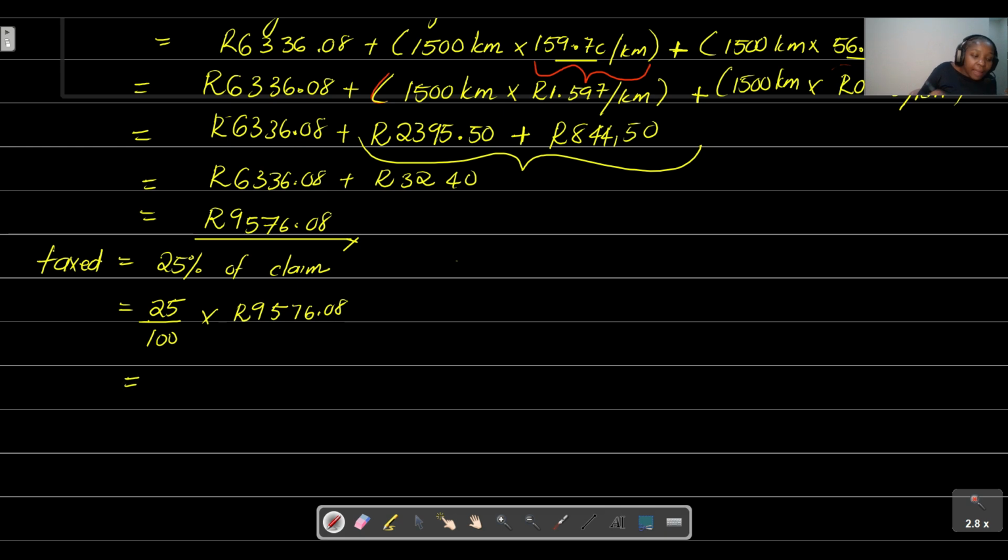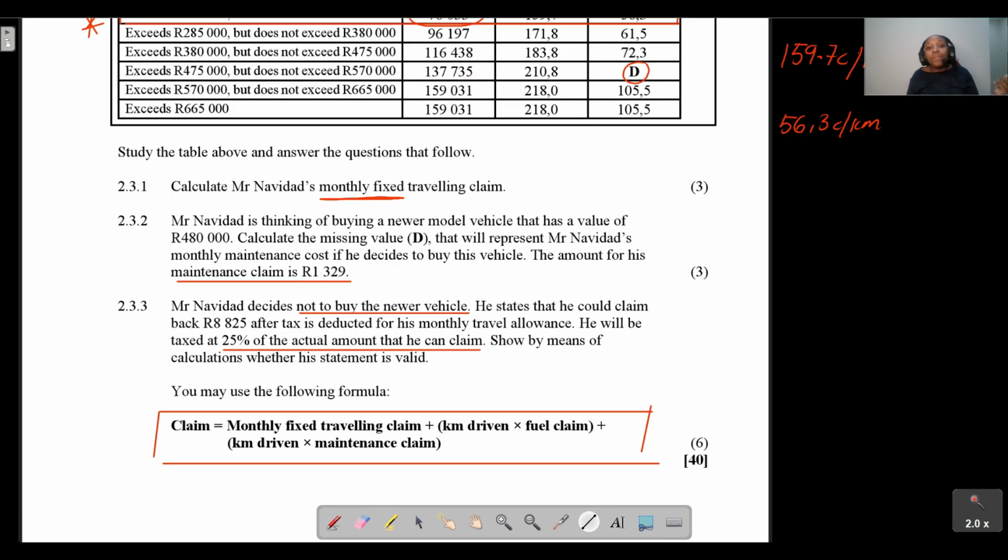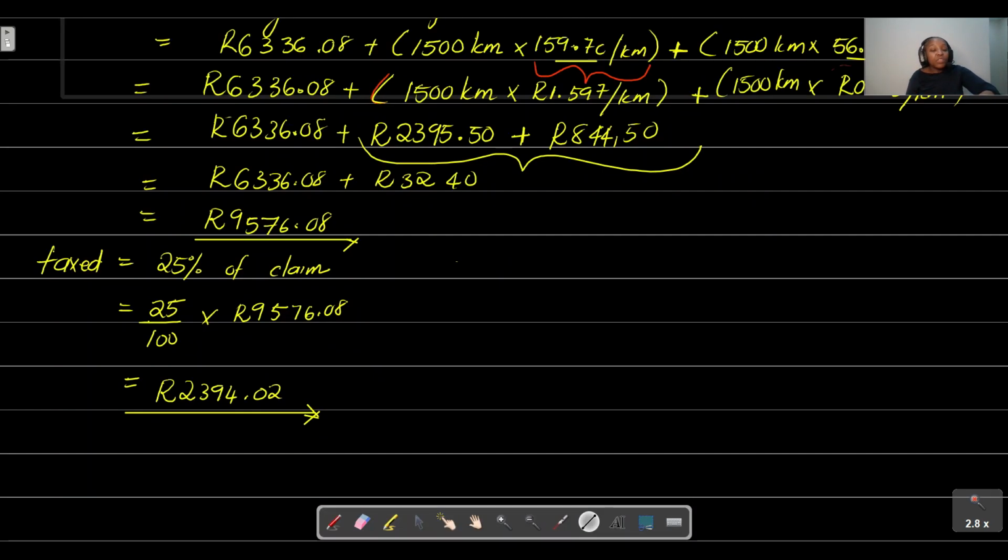It's 9,576.08. You'll get that the amount that he can be taxed is 2,394.02. So that is the amount that he can actually get taxed. But remember now, what did he say? He said that he could claim back 8,825. So if he can be taxed 2,394.02 out of that 9,000, how much can he actually claim back?